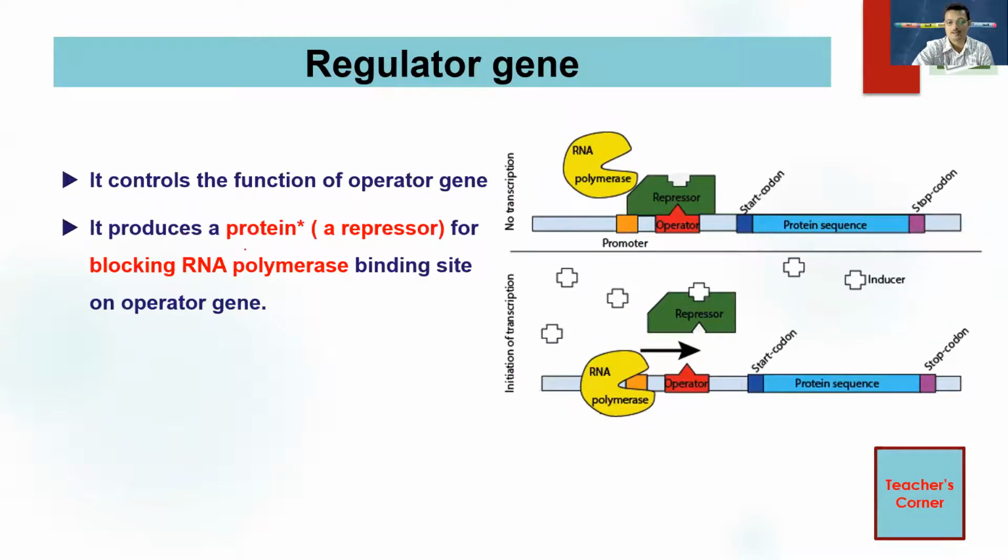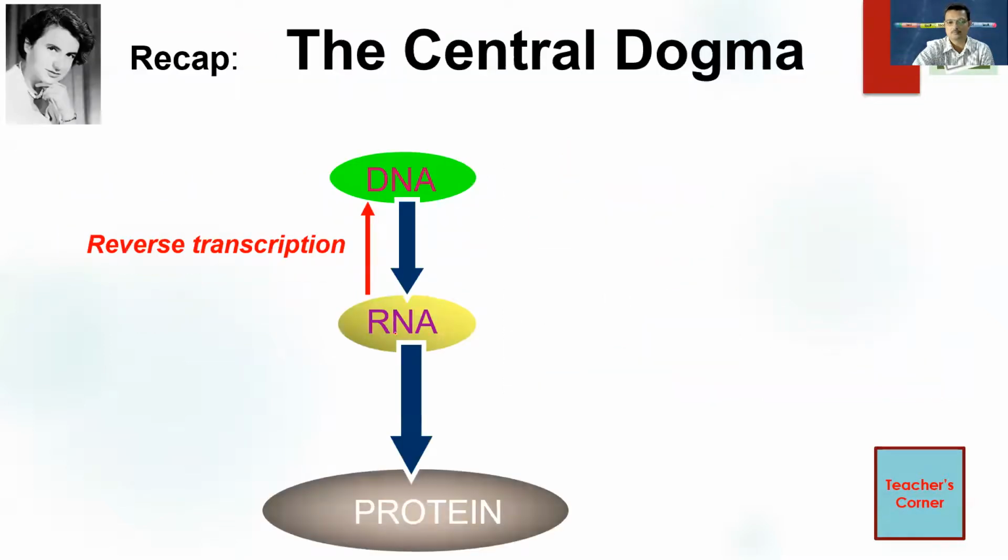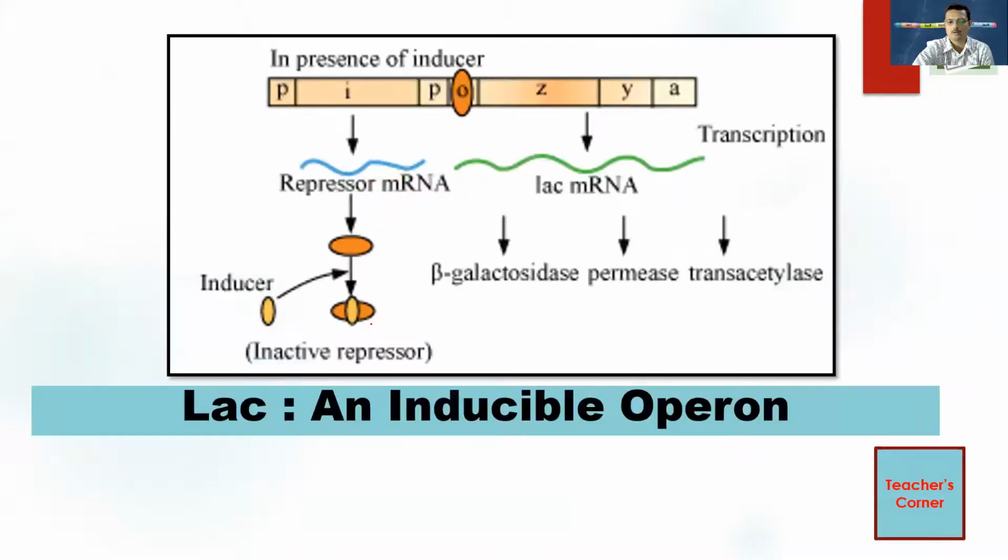Regulator gene, the gene that controls the function of the operator gene. So it produces a protein called repressor protein that blocks the RNA polymerase binding site on the operator gene, right? We'll see in detail how it works. We are very much aware of the central dogma concept.